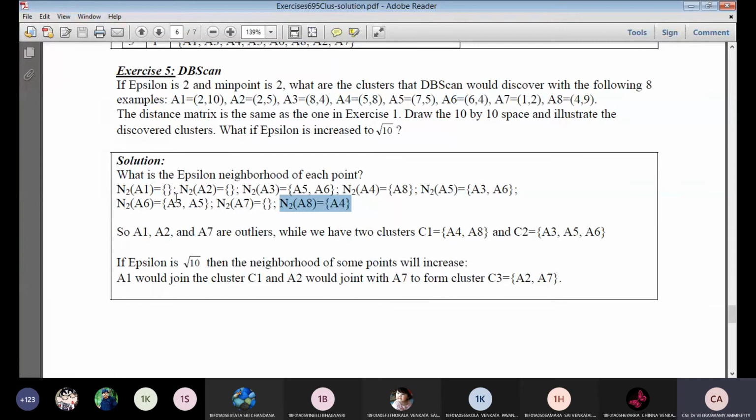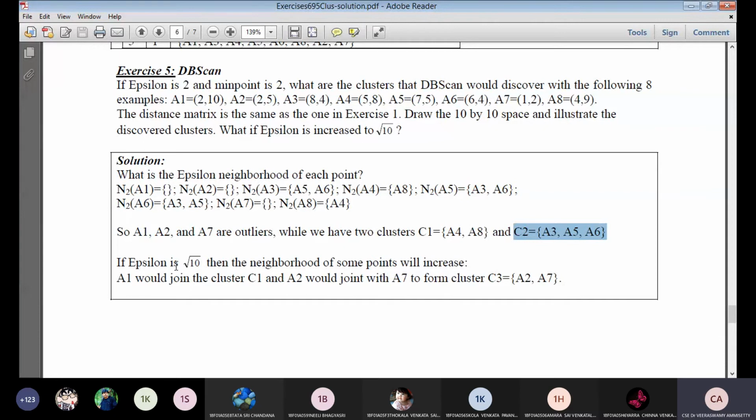Based on the neighborhood for each and every point with the epsilon value equal to 2, if any points consist of 2 minimum points, then we form one cluster. The minimum points are 2 based on the problem statement. So A4 and A8 have 2 points, so we form one cluster. Cluster C1 is A4 and A8, and cluster C2 has A3, A5 and A6. Then the remaining points are the outliers. That is, A1, A2 and A7 are outliers.